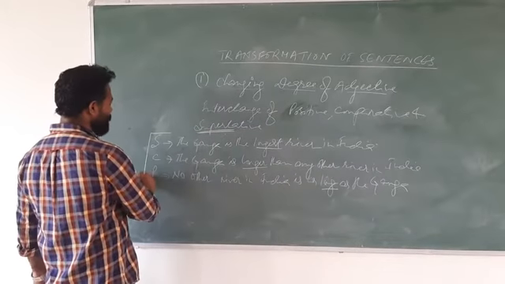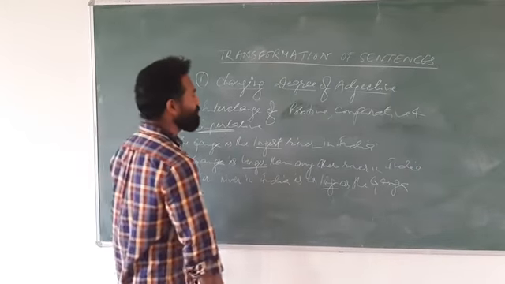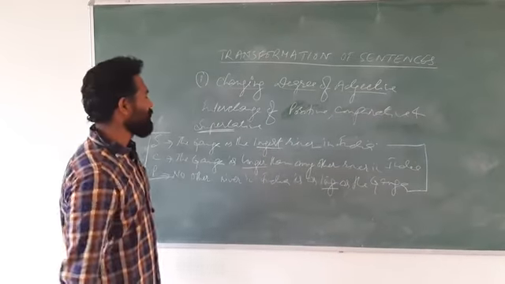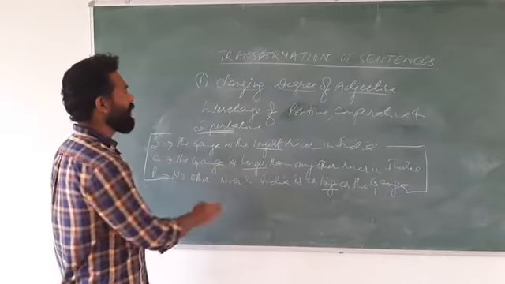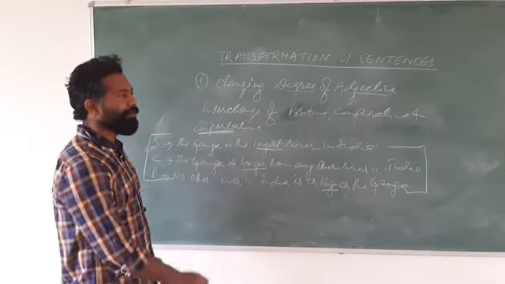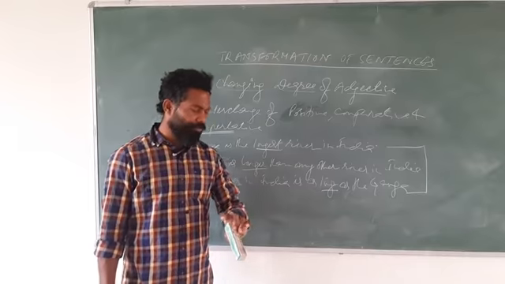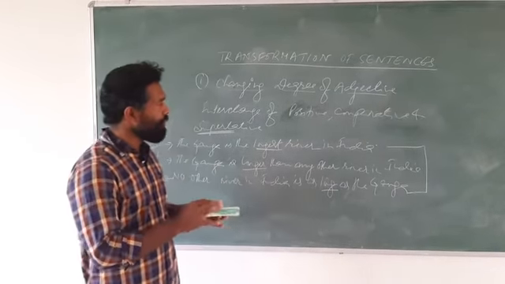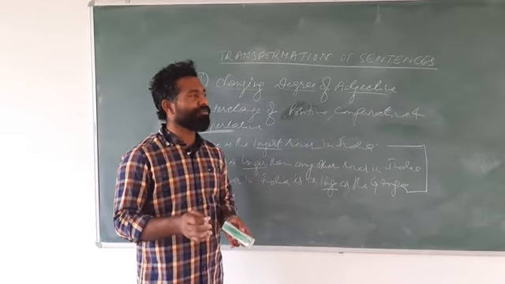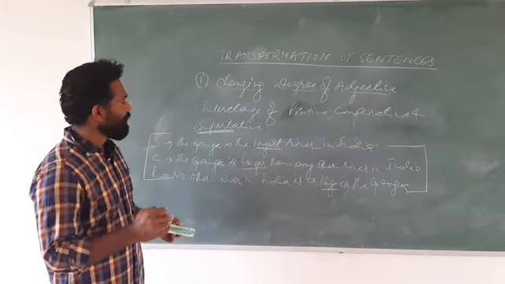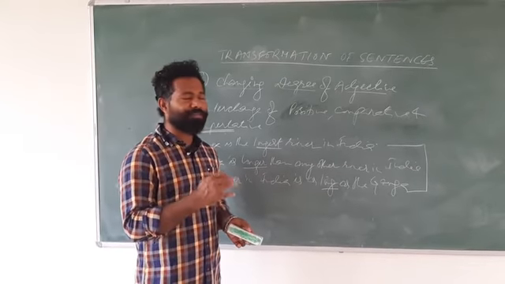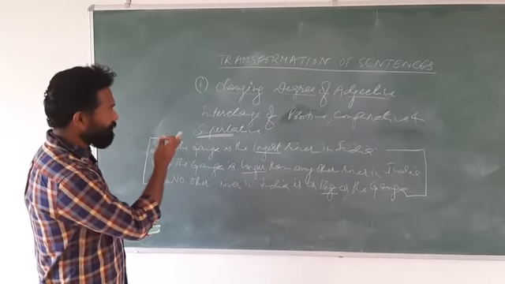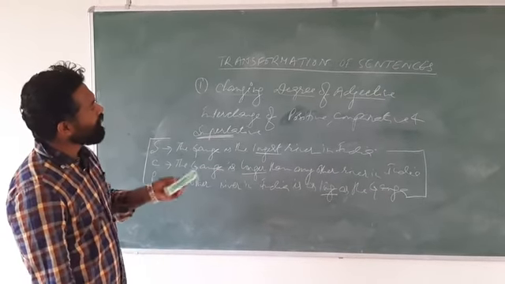But the meaning of all these three sentences is saying that Ganga is only the longest river, and that is called transformation of sentences. That means we can write one sentence into another. We can transform the structure, the pattern of the sentence, but internally in the core of the meaning, it remains the same. So that was in the case of changing degree of adjective.